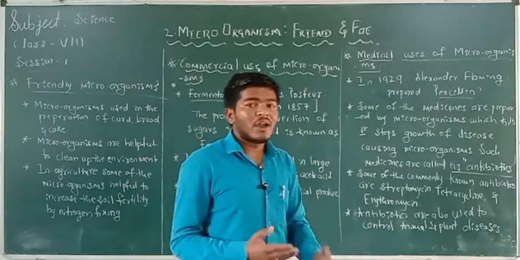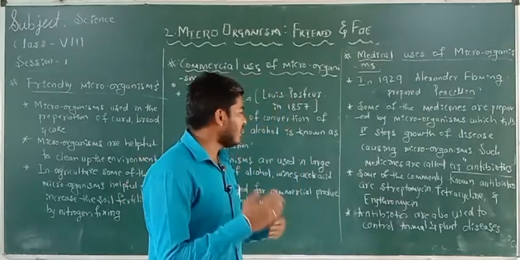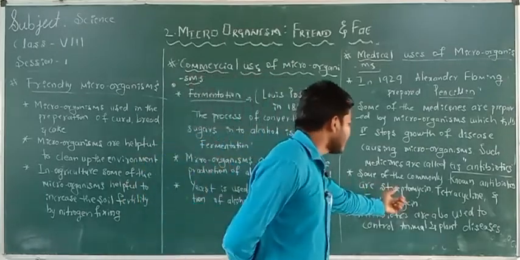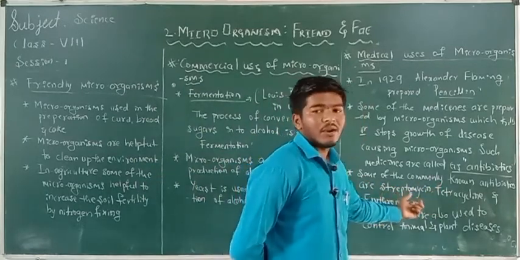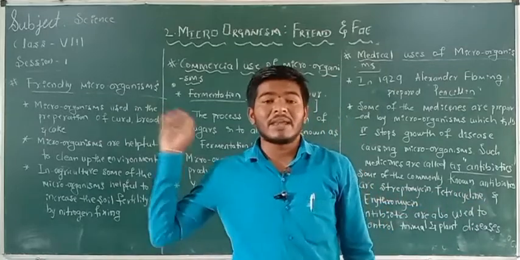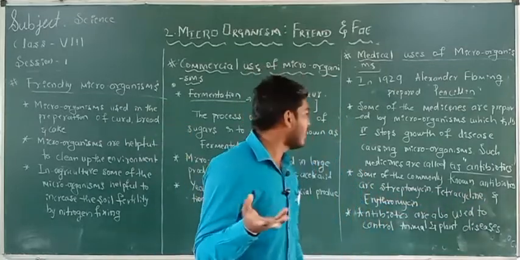Some of the commonly used antibiotics, or the microorganisms used in antibiotics, are streptomycin, tetracycline and erythromycin. These are the antibiotics which are prepared by microorganisms. Then what are antibiotics?